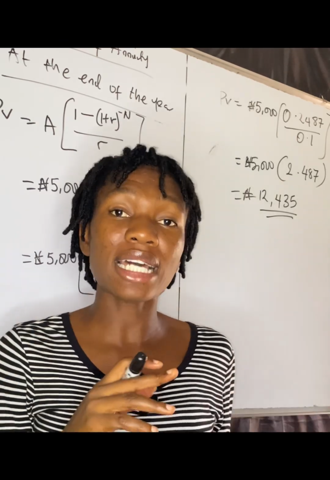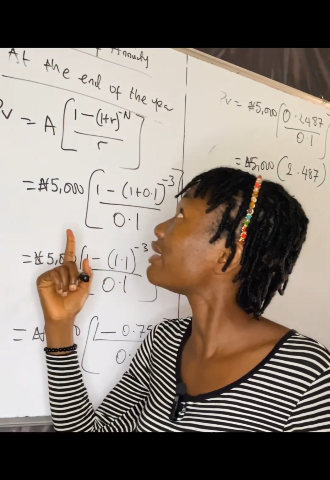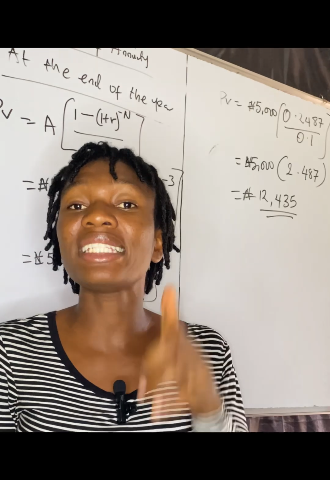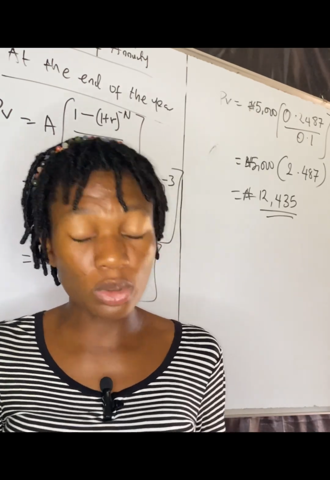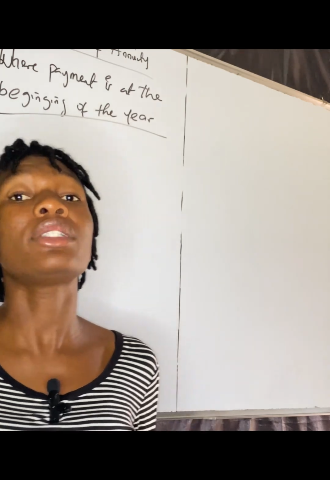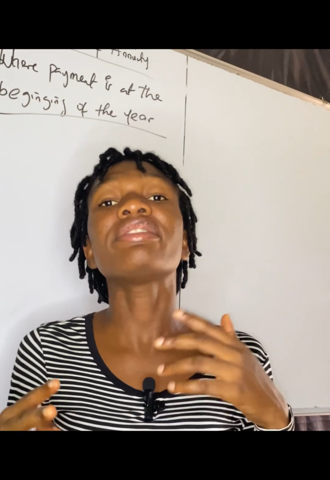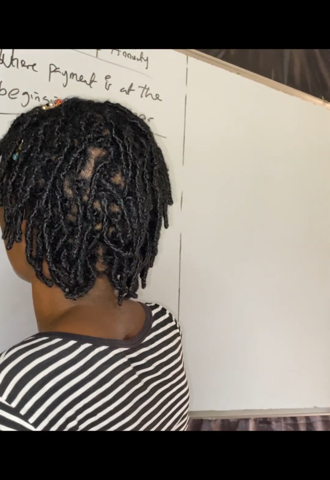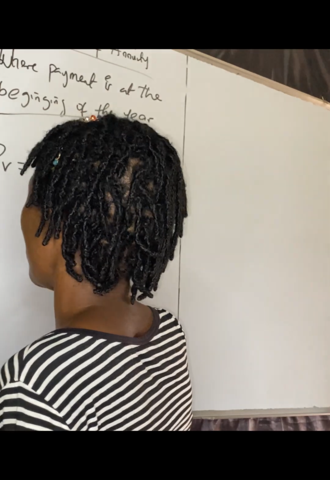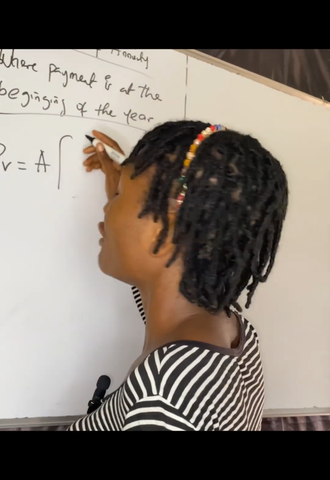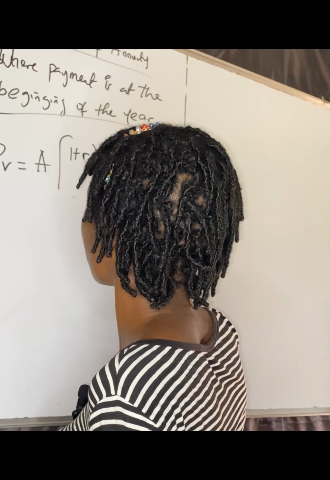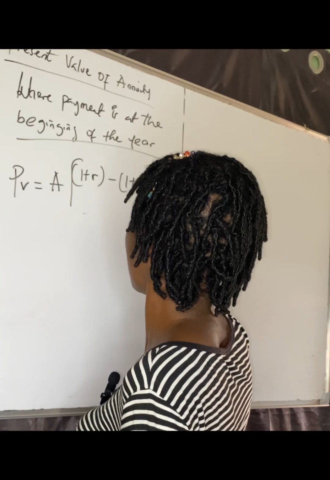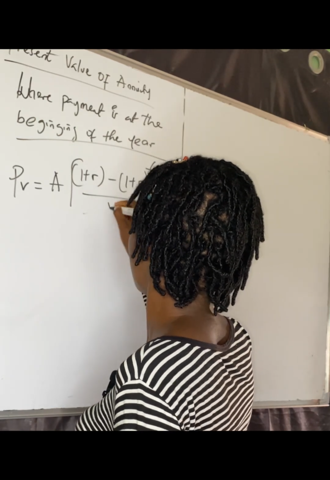Now for the other side, like I said, there are two methods, right? So this is the present value where payment is made at the end of the year. We also have the present value where payment is made at the beginning of the year, okay? So we're going to be looking at that formula very quickly. For the beginning of the year, our present value formula is the same annuity, that cash flow, then for our bracket, we're having 1 plus r, minus 1 plus r raised to power minus n in bracket minus 1, all right? And then we are dividing through by r, all right?